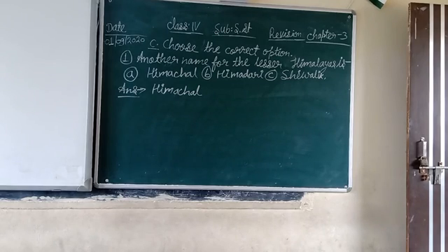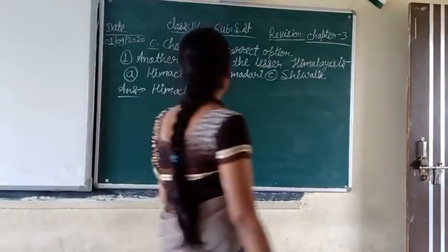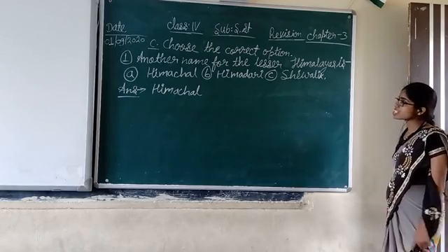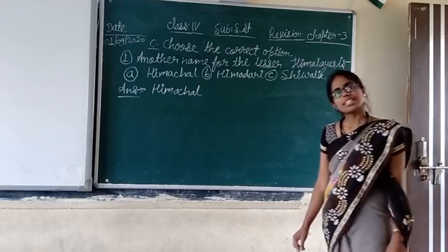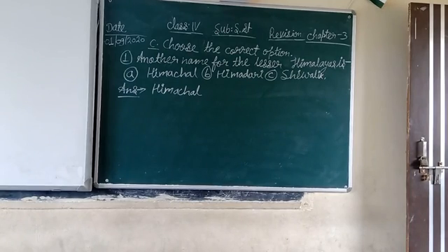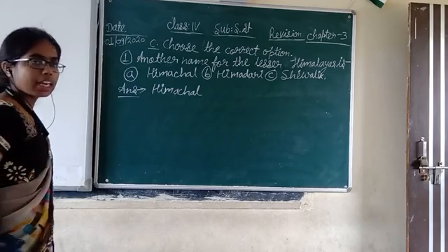Now let's start the revision. First time, another name for the lesser Himalayas is Himachal. For the second time, another name for the lesser Himalayas is Himachal. For the third time, another name for the lesser Himalayas is Himachal. And now for the last time, another name for the lesser Himalayas is Himachal.